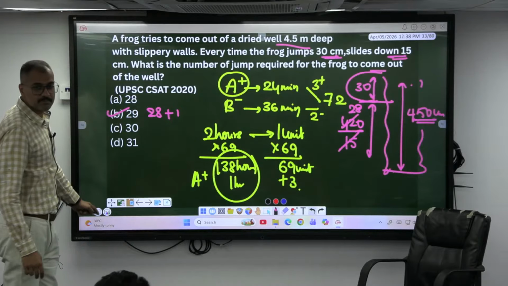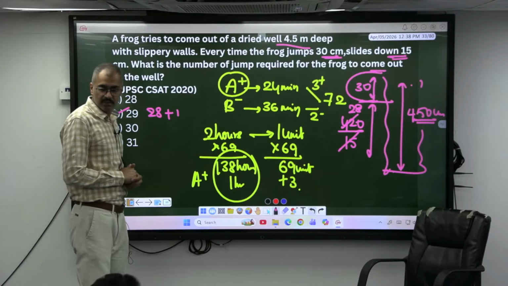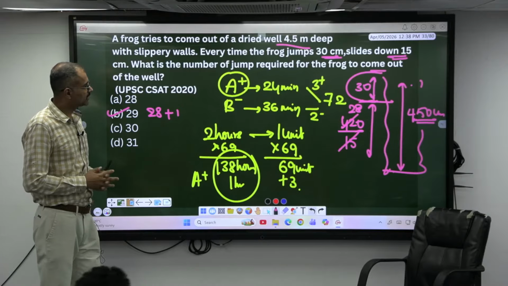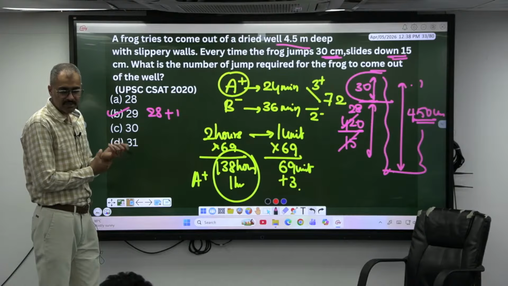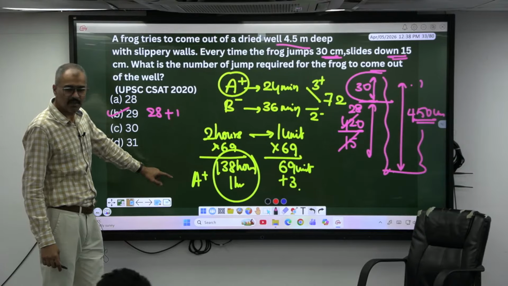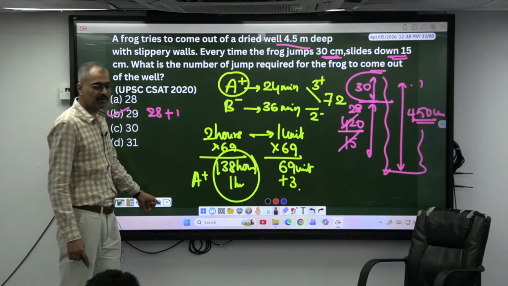Shall I move this? Okay, we'll solve some time, speed and distance now. Understood? These are the varieties of questions from the last 10 years of CDS, 5 years of CDS and 10 years of CSAT. Some of the basic and repeated questions have been eliminated. Only these questions are enough. If you practice these, the same or in some other way, these questions will reflect in your upcoming exam.